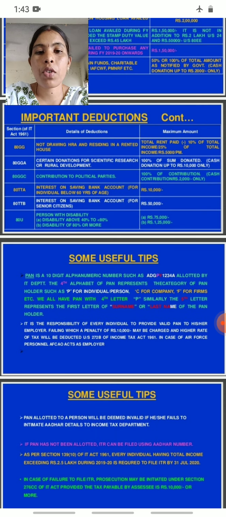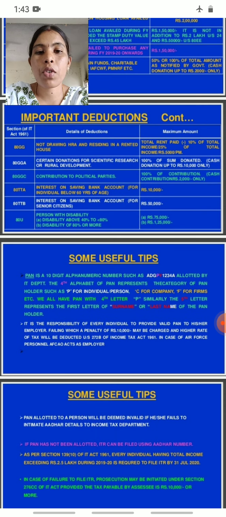Then Section 80TTA, interest on savings bank account for individuals below 60 years of age. So for individuals below 60 years of age, 10,000 rupees is given as a deduction. Next, Section 80TTB, interest on savings bank accounts for senior citizens, 50,000 rupees is given as a deduction.